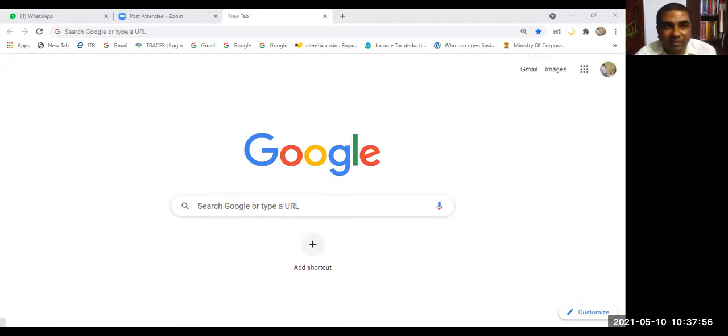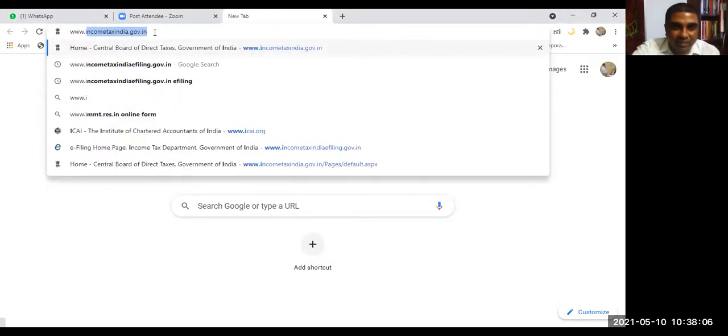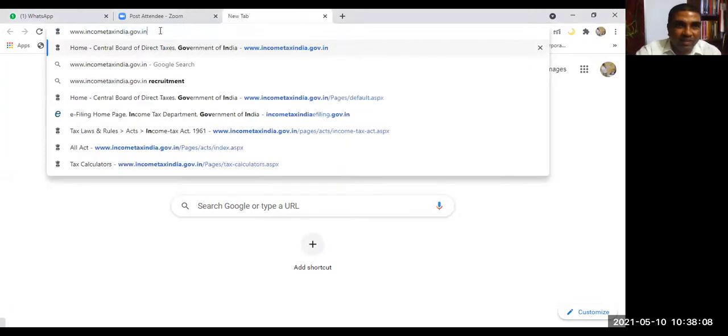Google search engine, right? And you see what I am typing here. Can you read it? Which website did I type here? incometaxindia.gov.in. So let us go for a virtual tour.